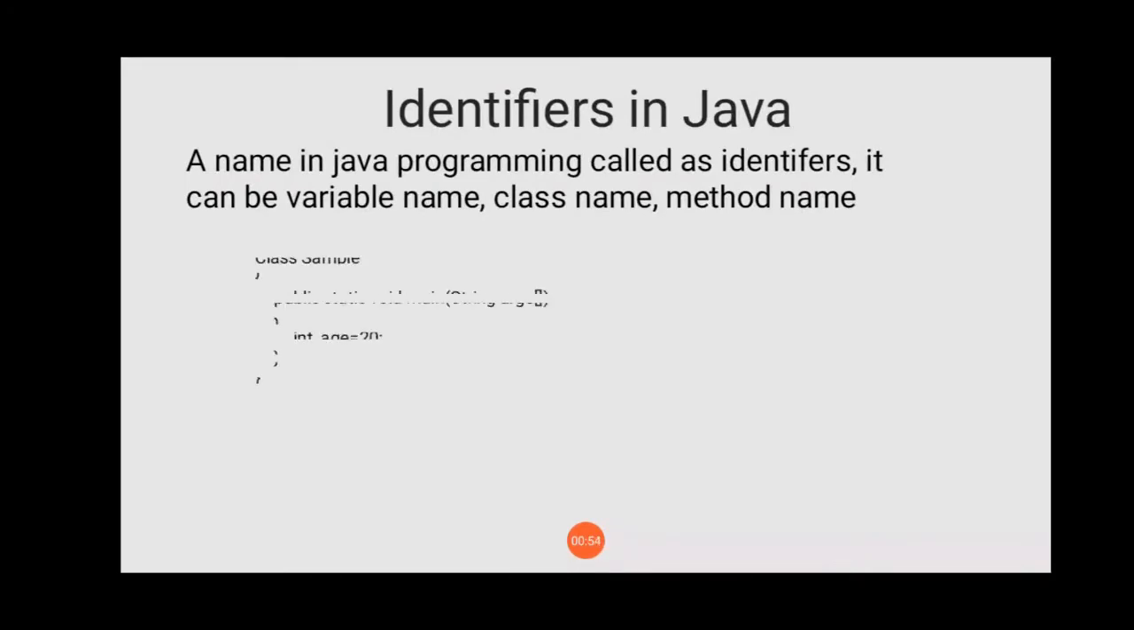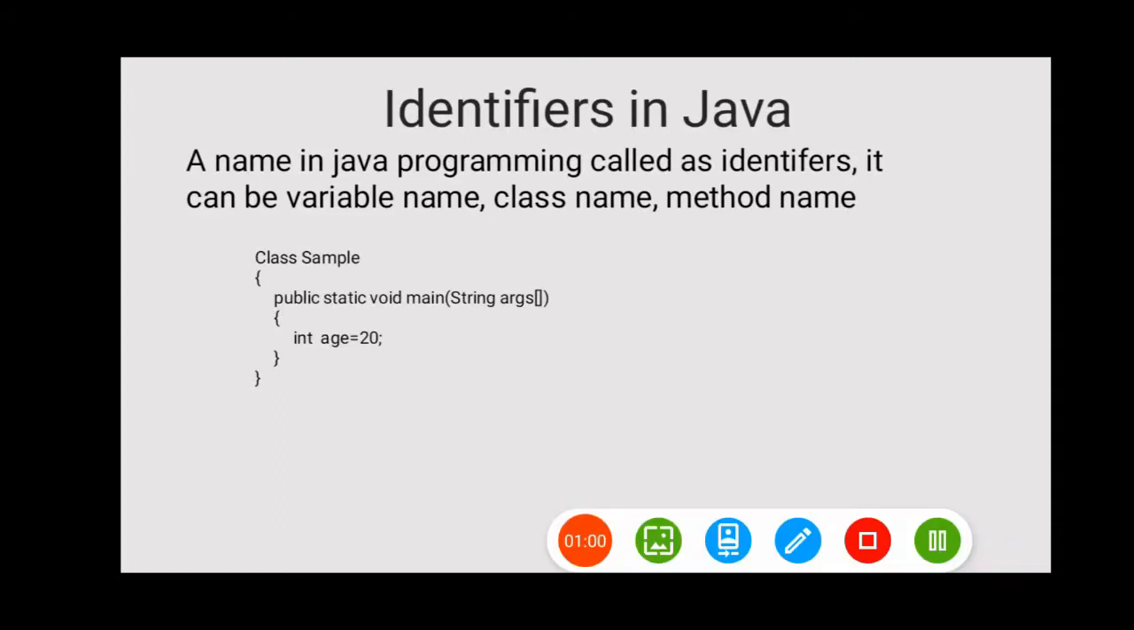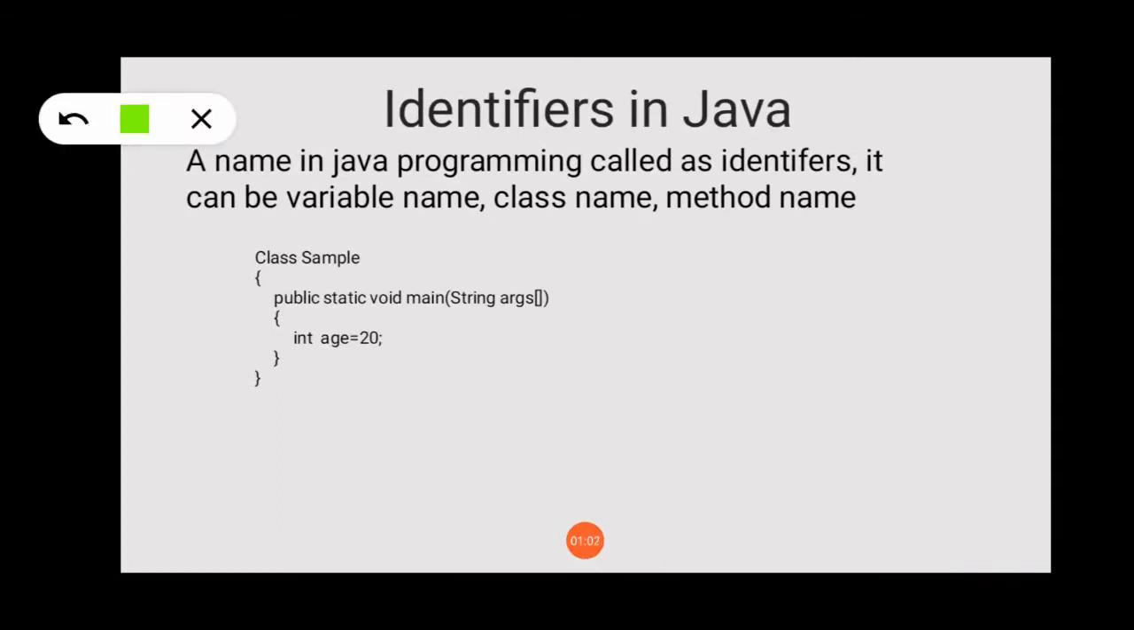Take an example. Suppose here you have a piece of code. In this piece of code you can find the names given in the program. Here class, what is the name of the class? Sample. So Sample is an identifier. Here, public static void main. Public static void, these are keywords. But main, what is main? Main is the name of a method. So in Java, main is a method. So the method name is an identifier.